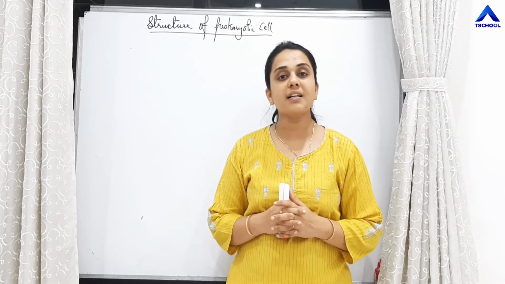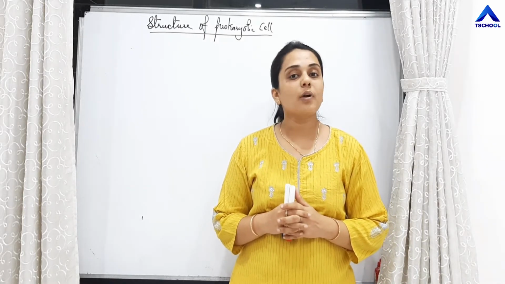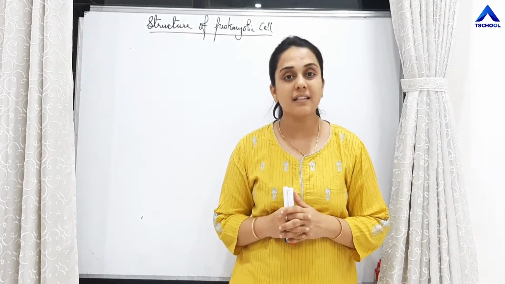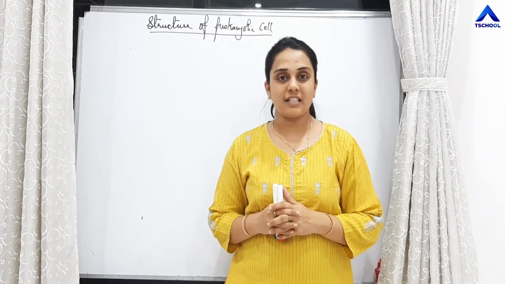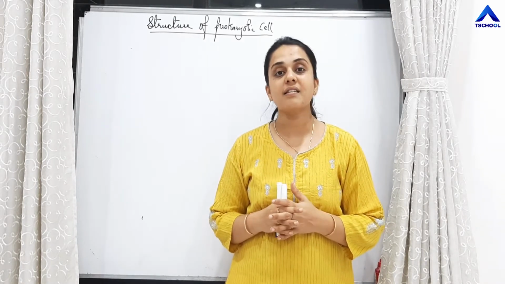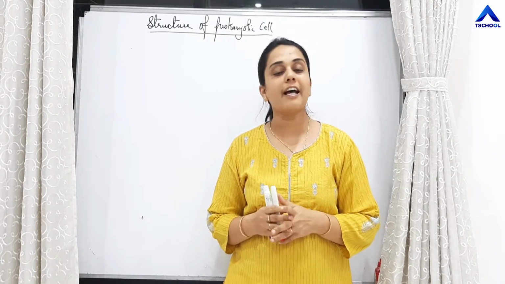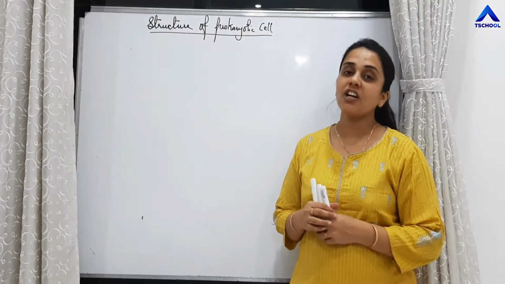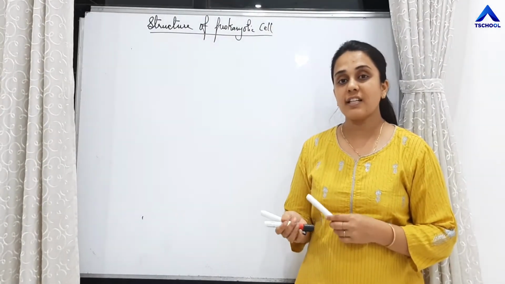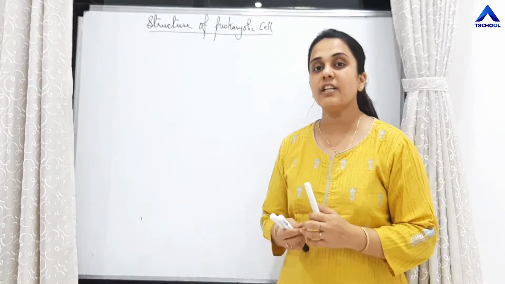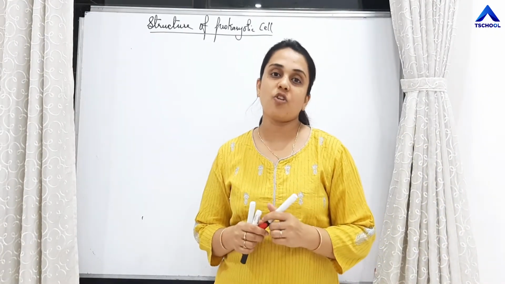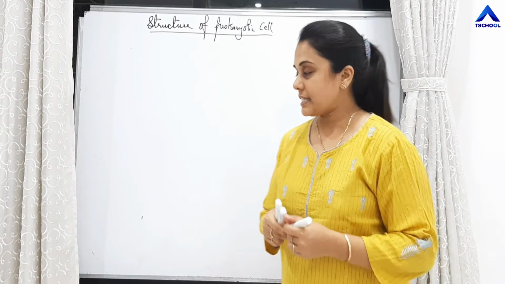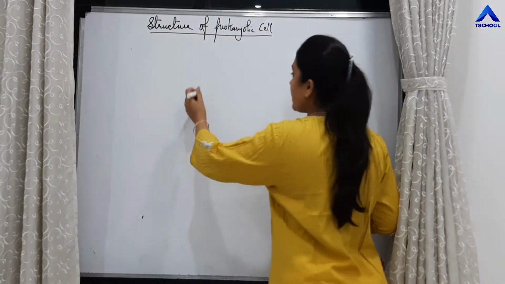There are two basic types of cells: prokaryotic cells, examples of which are bacteria, and eukaryotic cells, such as all plant cells, animal cells, fungal cells and protista. Right? So today we are going to study the structure of the prokaryotic cell. We are studying the basic structure of a bacterium, because bacteria are prokaryotic cells. So what all things are present?